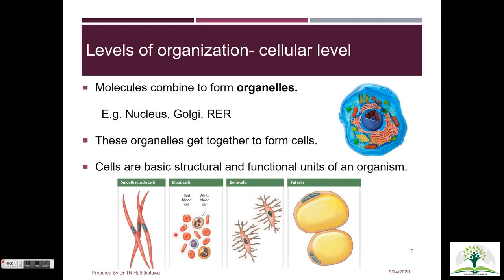In the next level, these molecules combine to form organelles such as nuclei, Golgi apparatus, and RER. These organelles further organize to form cells. Cells are the basic structural and functional unit of an organism. The human body is said to be made up of trillions of cells, and there are about 200 different types of cells. These cells show remarkable diversity in their size, shape, and function.